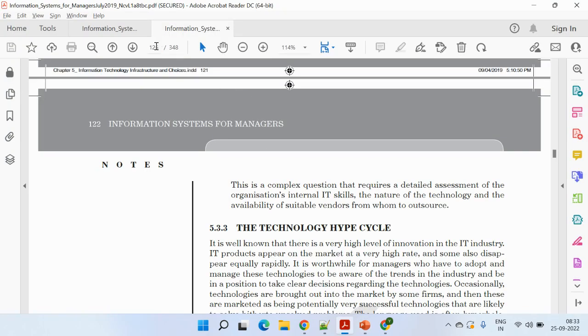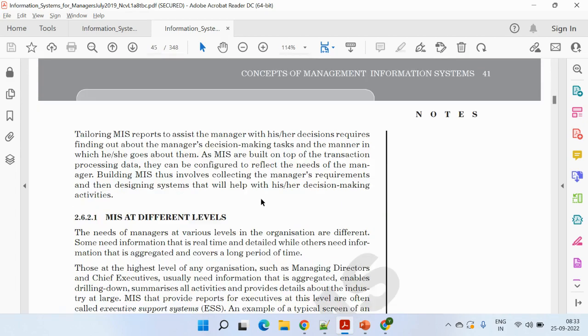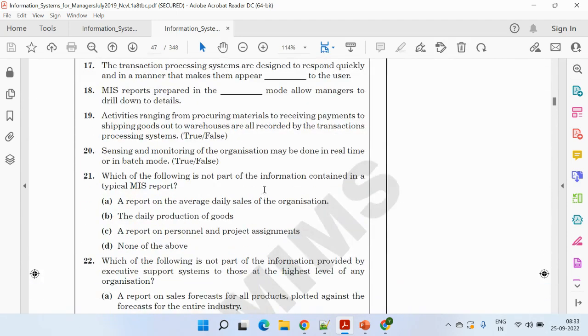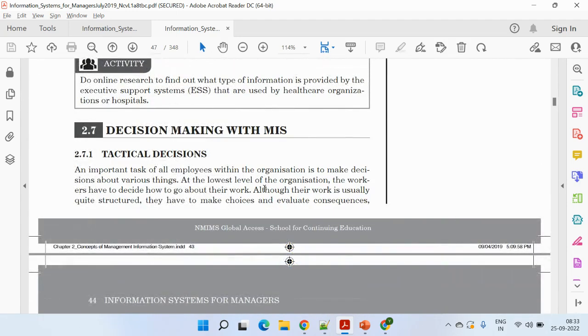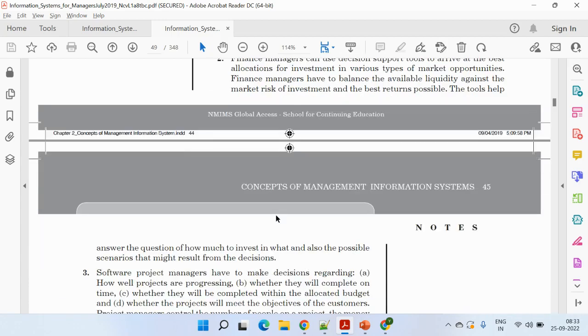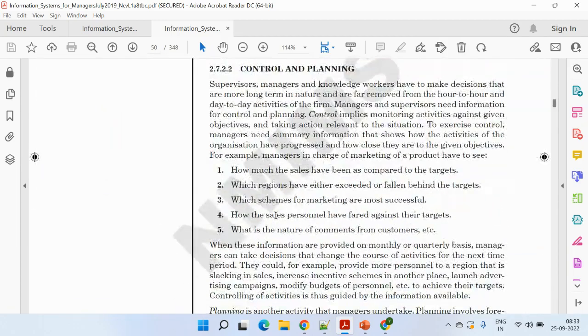So going to page number 43. MIS, and okay, decision making with MIS, right? See, being the CEO, you will take strategic decisions, but it's good to specify the other three decisions. Give a brief about the tactical decisions, give a brief about operational decisions, and last but not least about the strategic decisions.